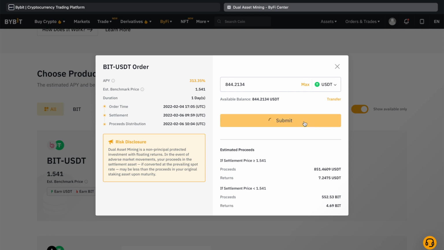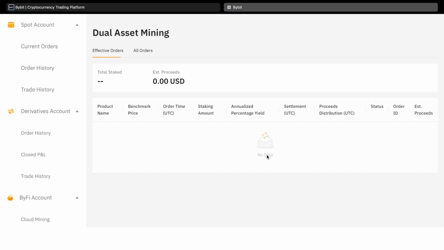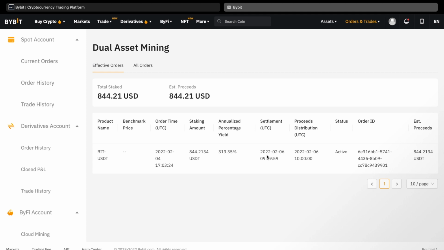I am doing this type of a transaction for the first time, and I am also recording this for you. I am learning as I go. I've read the official documentation behind the dual asset mining, and I am also leaving a link to the documentation from the Bybit exchange in the description below. Based on the documentation, once you submit the order, there is no way to update or cancel it, and your only option is to wait. On this screen, I had also realized that, even though the dual asset mining was stated to take 1 day, the settlement is 1.5 days from my order time.